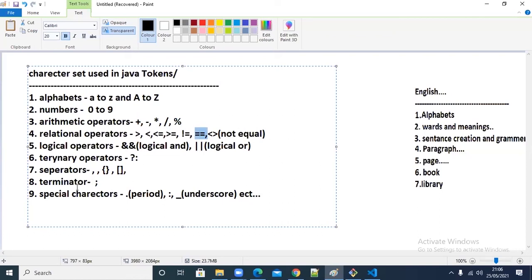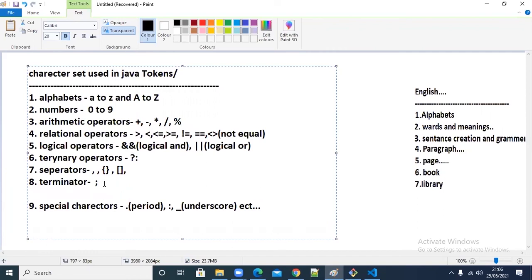And there are so many, I told you, I'm remembering something like unary operators. Plus plus, minus minus. These things also will come, okay? Plus equal to, minus equal to.